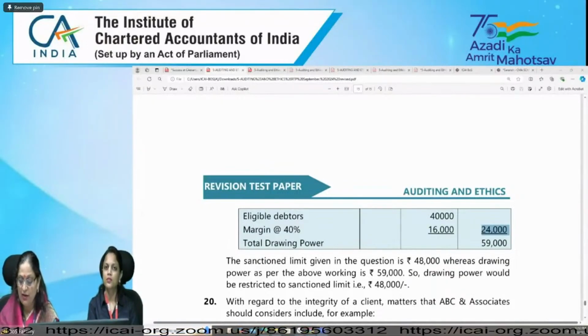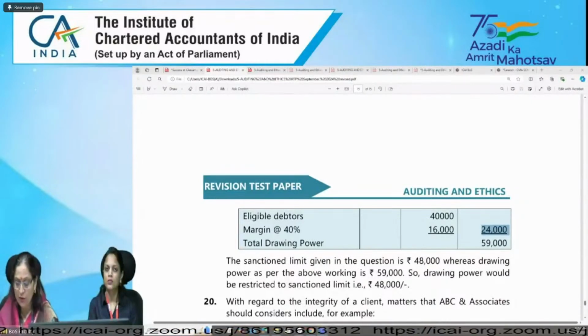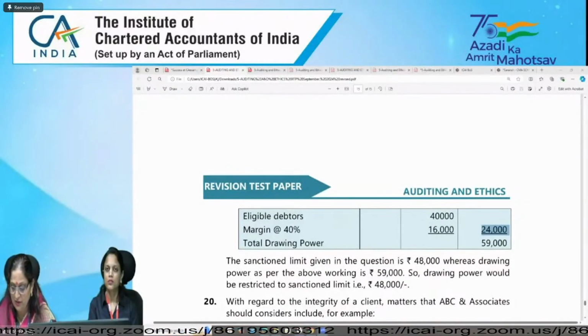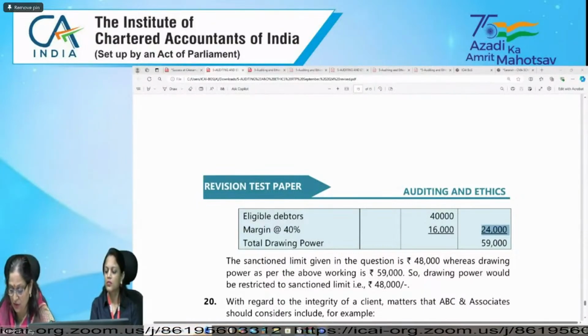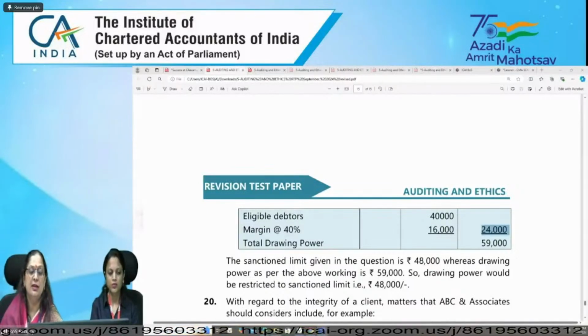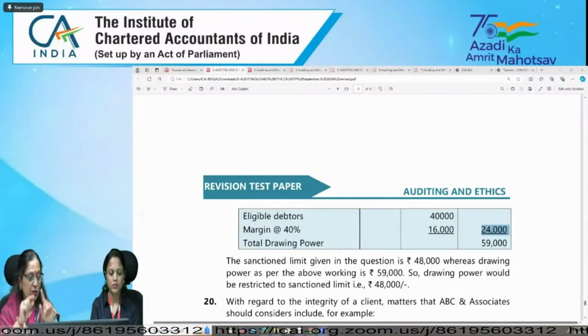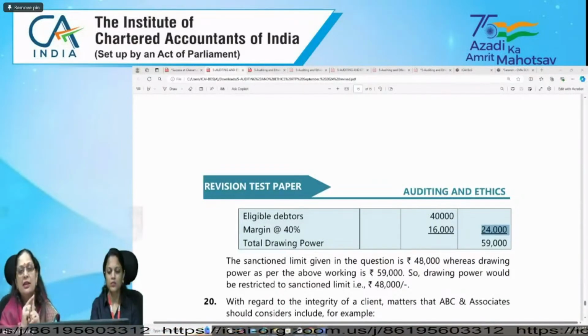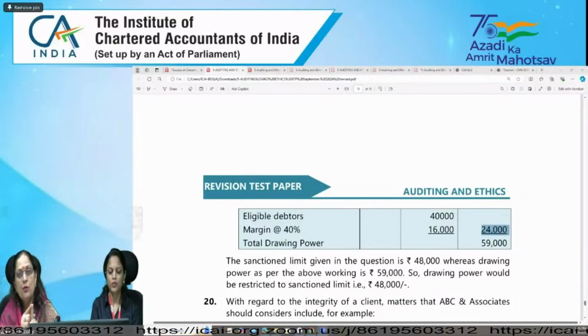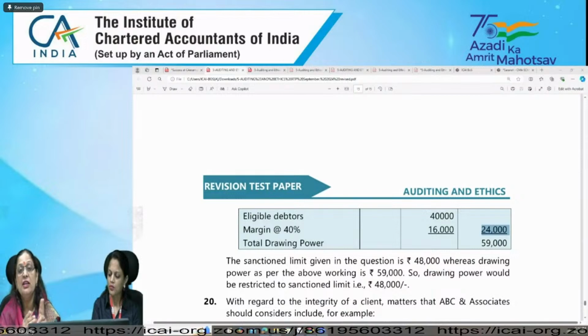When we talk about CARO 2020, we have 21 clauses, and the first clause pertains to property, plant and equipment. You can prepare your chart: the first one pertains to property, plant and equipment. Clause 1A has two subparts.